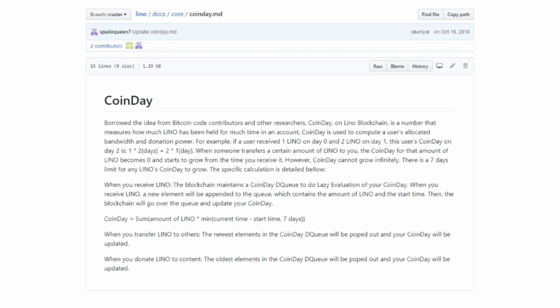The coin day is a sum of the amount of Lino times the minimum of current time minus start time and 7 days. All right, so that is how your coin day is calculated. Everything's transparent, guys. This is the blockchain. You can read about it and you can see the formulas for it. So that's the coin day.